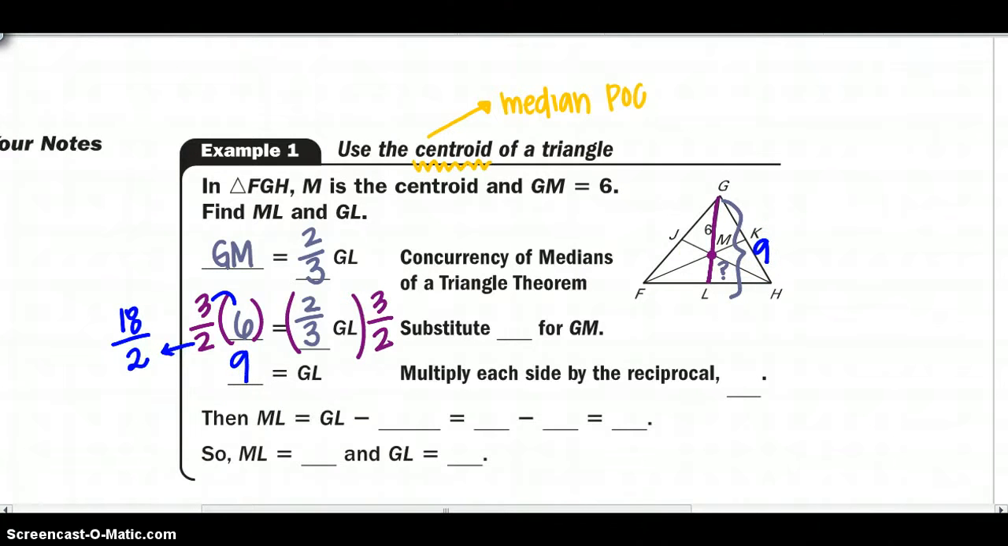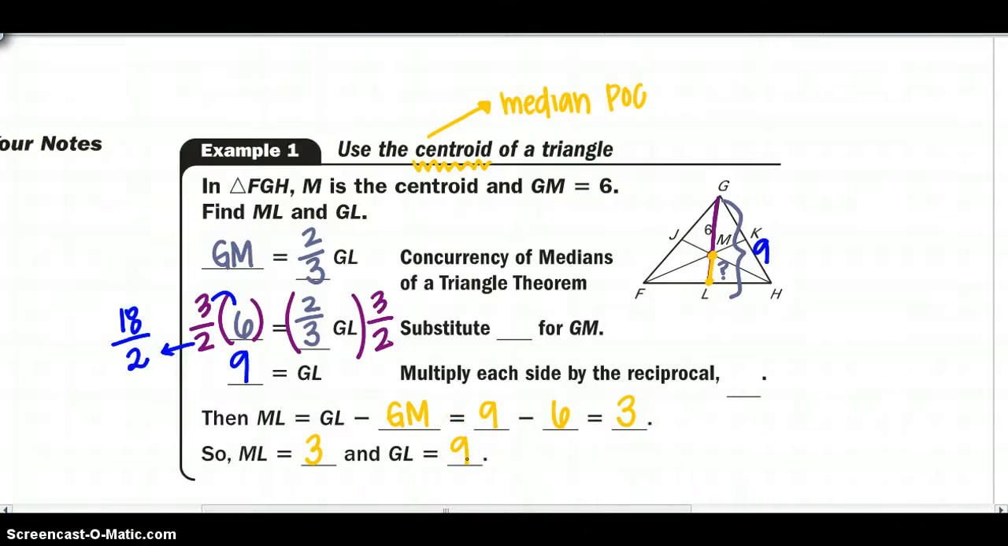So now we need to just find ML. If the whole length is 9, and I have some of it to be 6, I'm just going to subtract. So I would say ML equals GL minus GM, what I already have. So 9 minus 6 gives me a value of 3. So now I know ML is 3, and I know GL is 9.